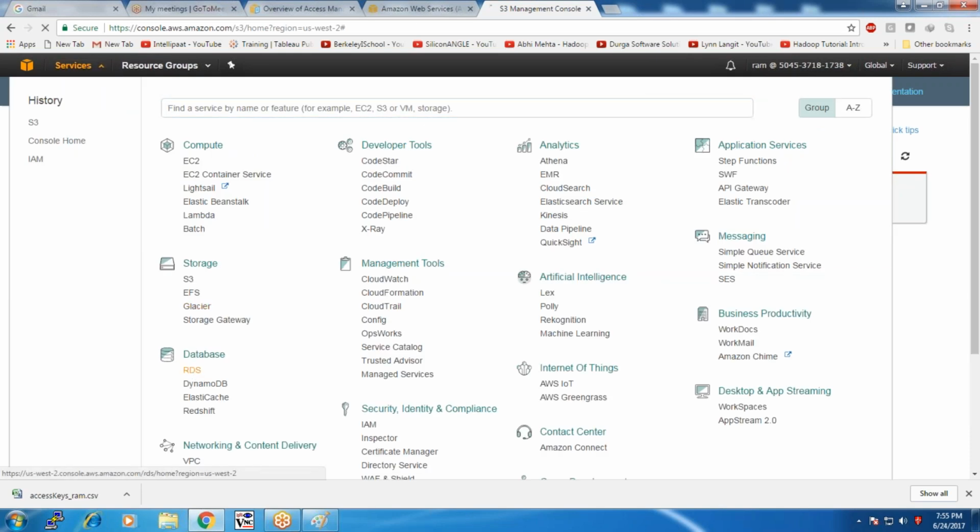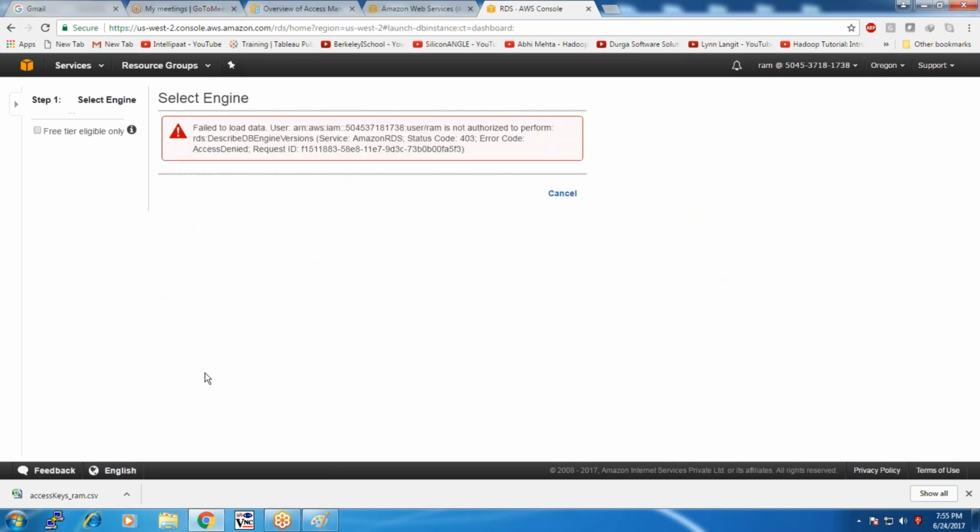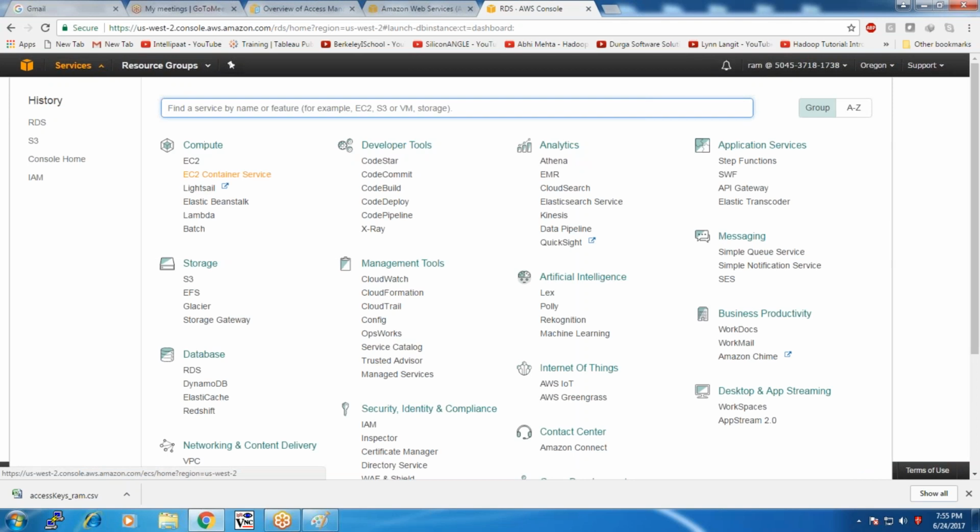Let me try with RDS, the relational database service. It is also denied. You can't do any activity. Let me try to launch a database. It shows failed to load data, user is not authorized to perform. So what is the access given to the user? EC2 is the access given to the user. Let me try with EC2.